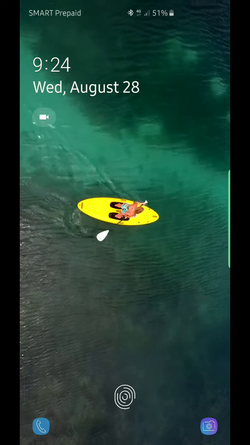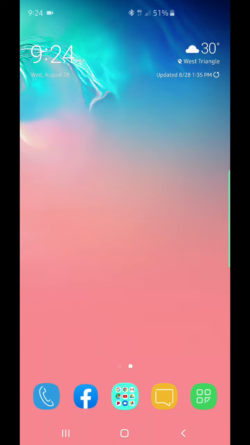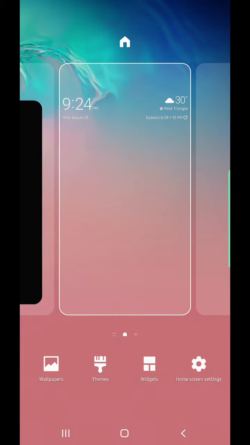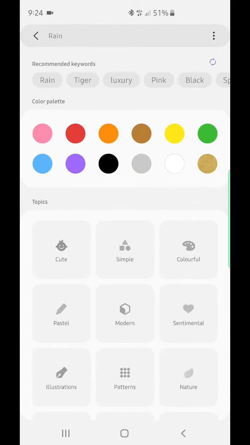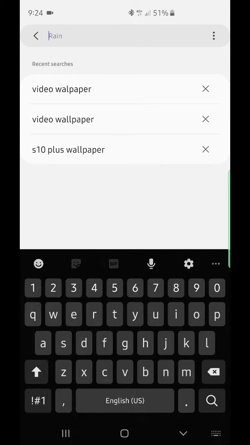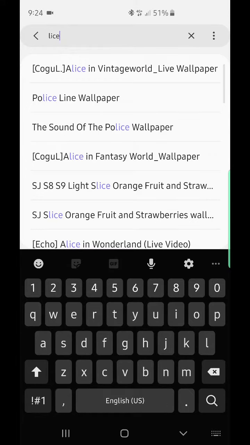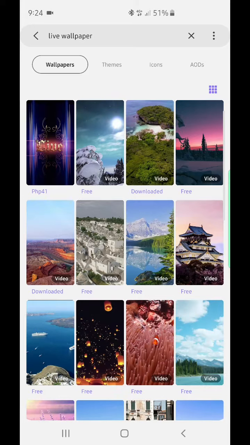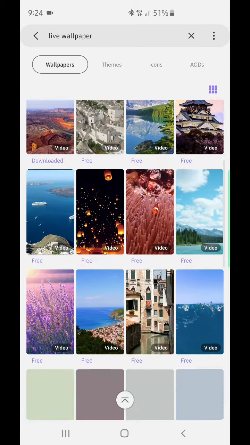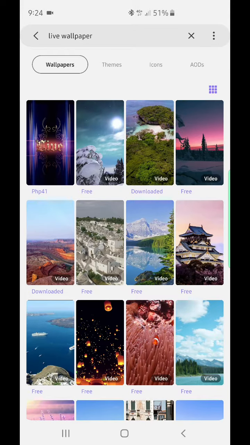So, first, I have to open this and then just put your hand on the screen, long press, then go to wallpapers and then just type live wallpaper. So these are the free live wallpapers that you can download. All you have to do is just download this.